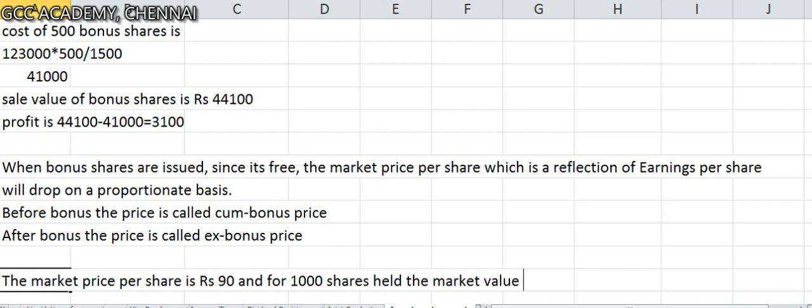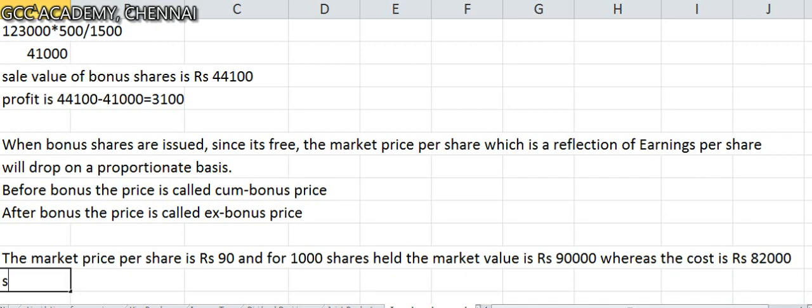The market value is rupees 90,000, whereas we just now calculated the cost, which is rupees 82,000. So investments will be at cost of rupees 82,000 as at year end.